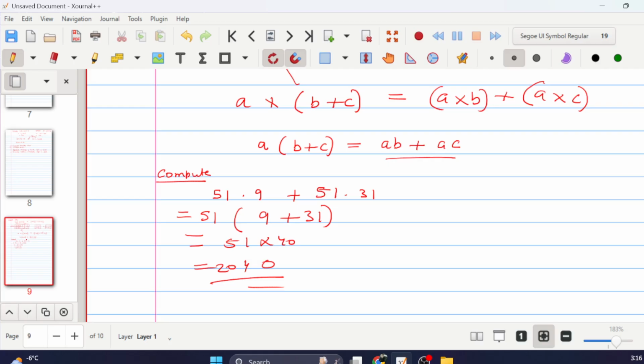Again, this form is called the expanded form. And when we go from expanded to this form, we call it factoring. We want to take out a common factor and use that.